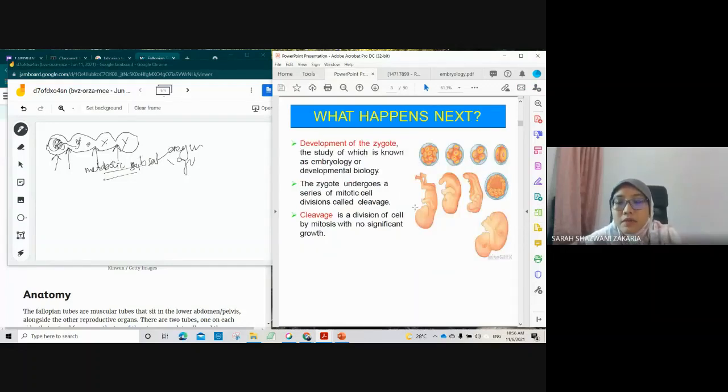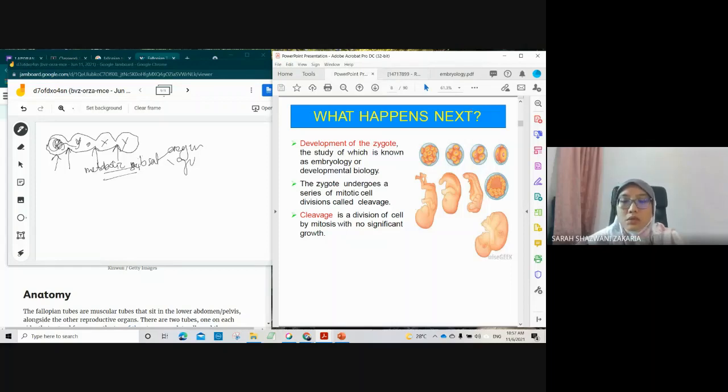What happens next after successful fertilization or conception? So we call it development of zygote. The definition: a study of which is known as embryology or embryo development.